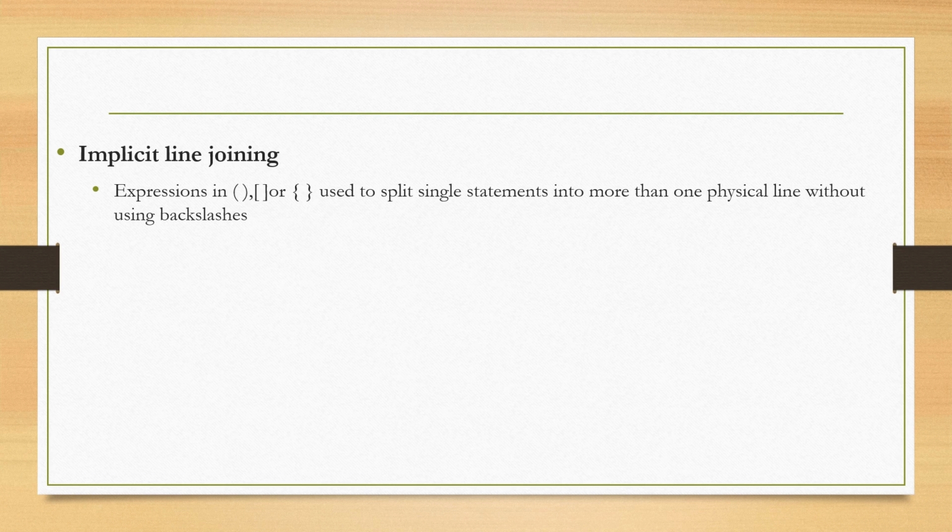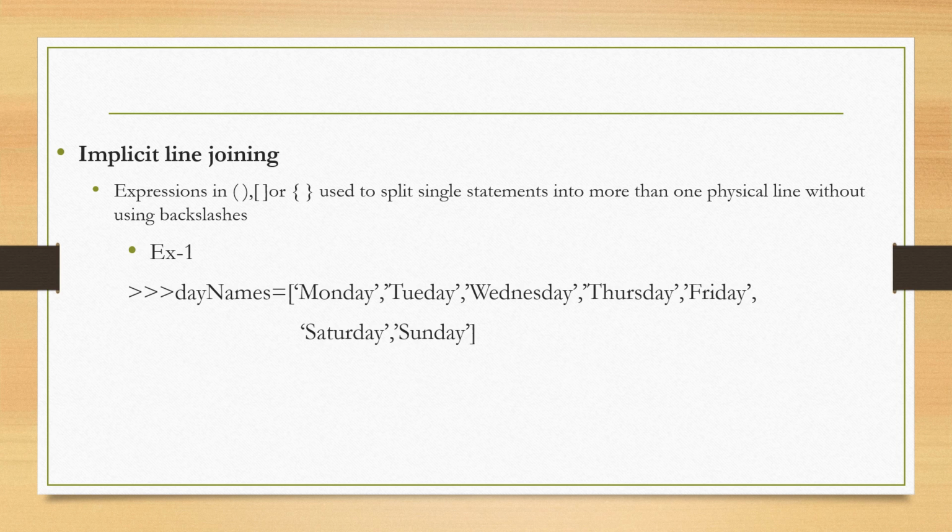Implicit line joining. Expressions in brackets such as round, square or curly used to split single statements into more than one physical line without using backslashes is called implicit line joining. So here day names are stored and these are divided into multiple lines instead of a single line, but no backslash is used. It is called implicit line joining.